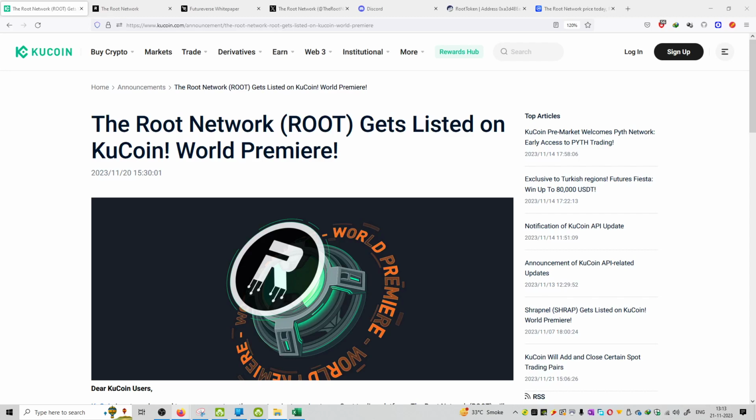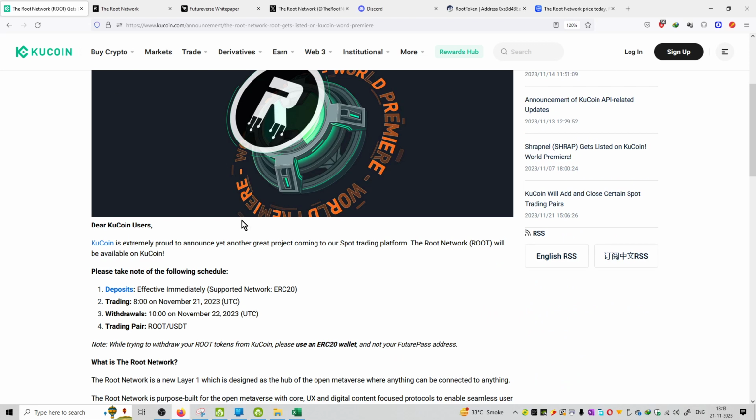So friends, welcome to the series of Kucoin announcements. अगली जो update आ रही, that is from the Kucoin team itself. You can see the Root Network, that is the name of the coin, and इसका जो ticker है that is ROOT. So that is getting listed on Kucoin exchange, that is the world premiere, and you can see the details over here. So it is getting listed on Kucoin exchange.